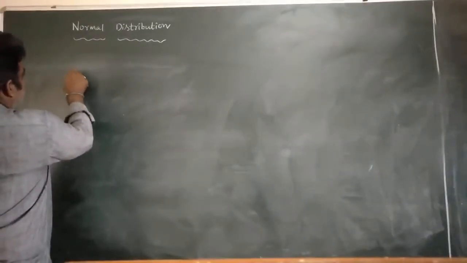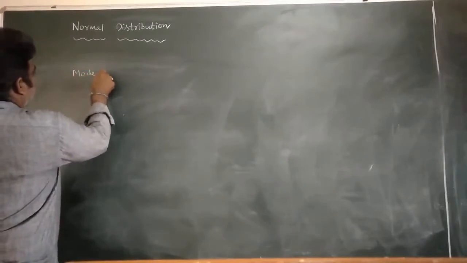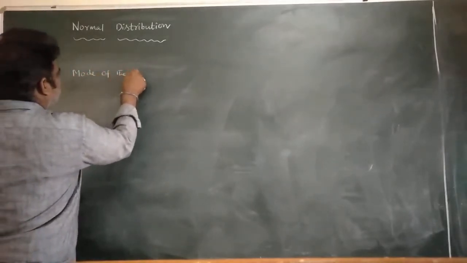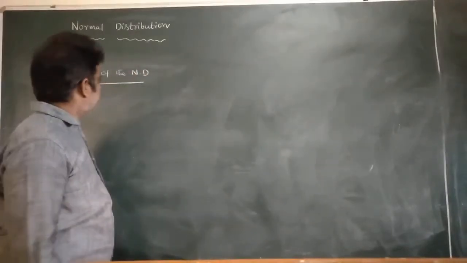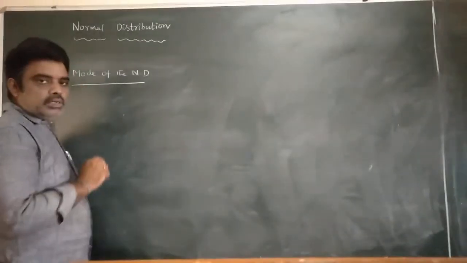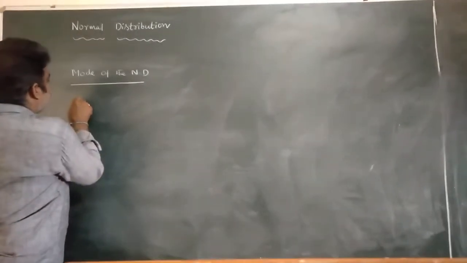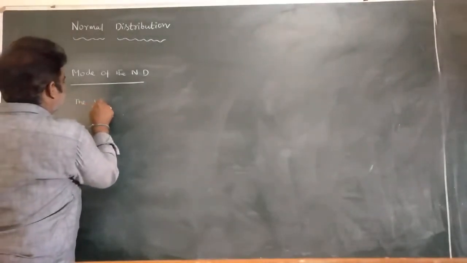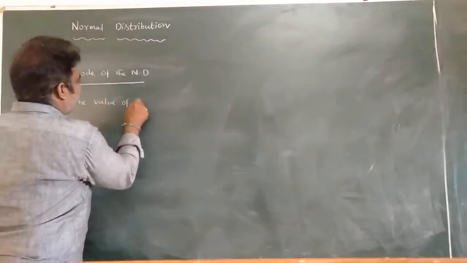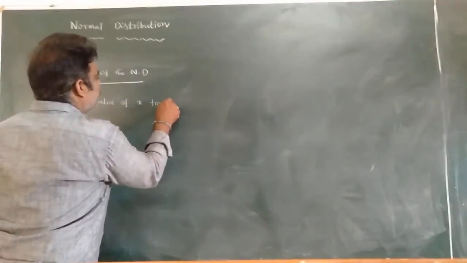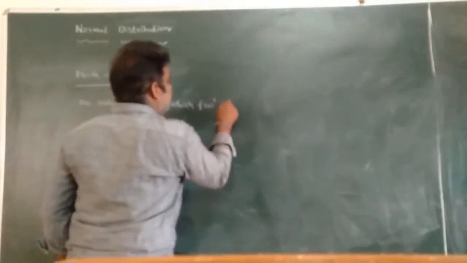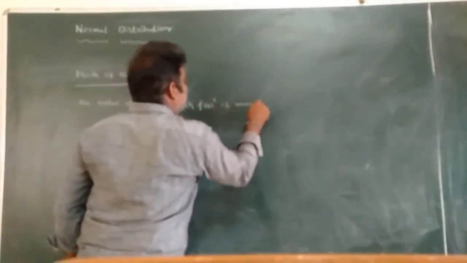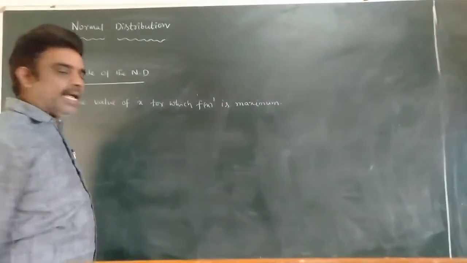Next one is the mode of the normal distribution. So what is the mode? Mode means the value of x for which f of x is maximum. Mode is the value of x for which f of x is maximum.